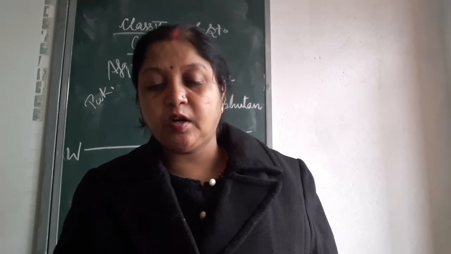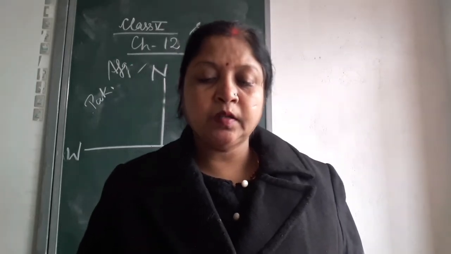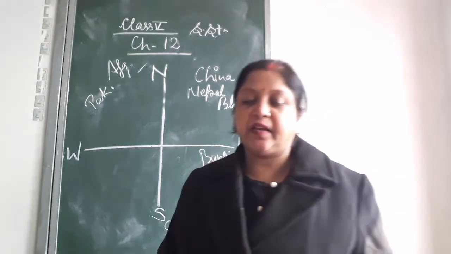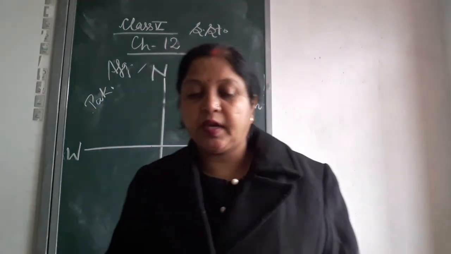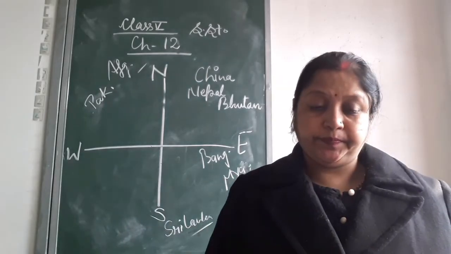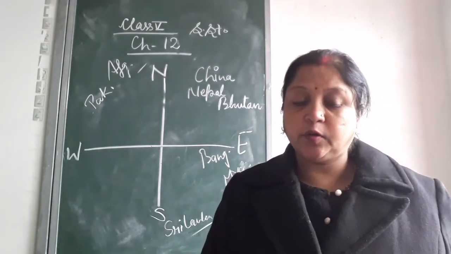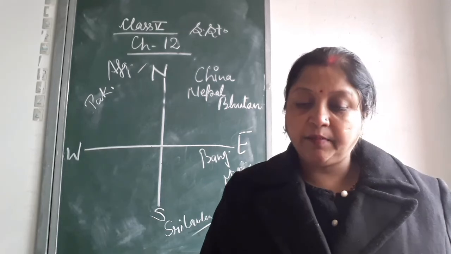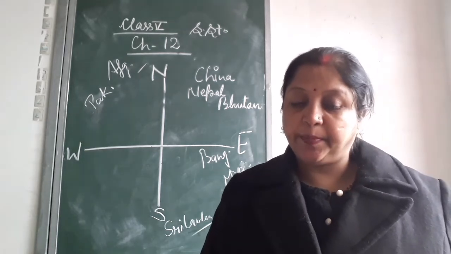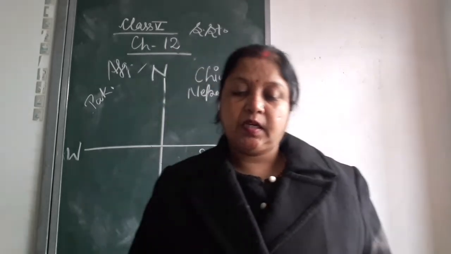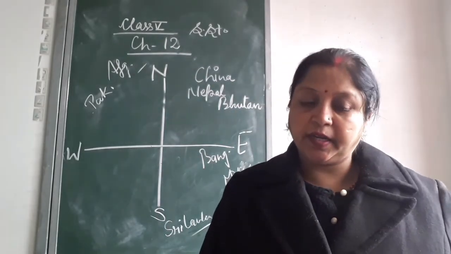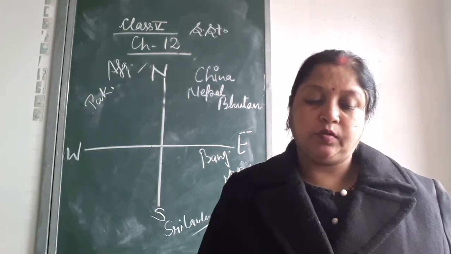What is the capital of Bhutan? Thimphu. Official language, Dzongkha. Okay, currency, Ngultrum. Myanmar capital Naypyidaw. Okay, official language Burmese. Currency Kyat.